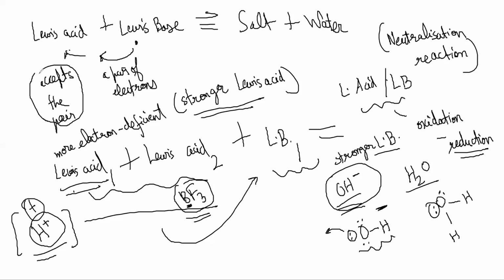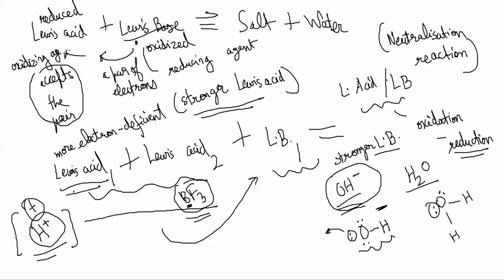Lewis base is someone that is giving away electrons, so it is losing electrons, so it is getting oxidized, right? The acid is getting reduced, right? And so basically the Lewis base is a reducing agent. This is an oxidizing agent, right?